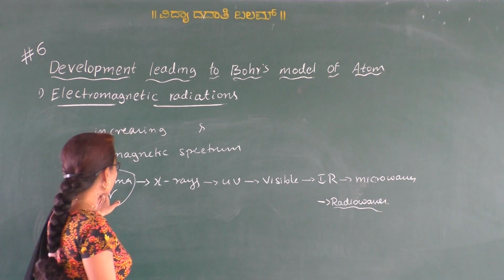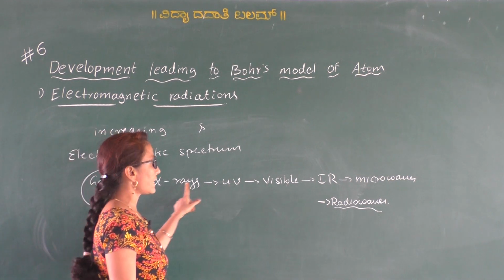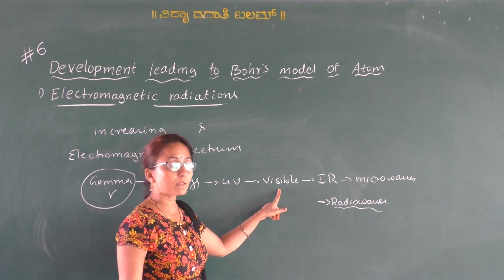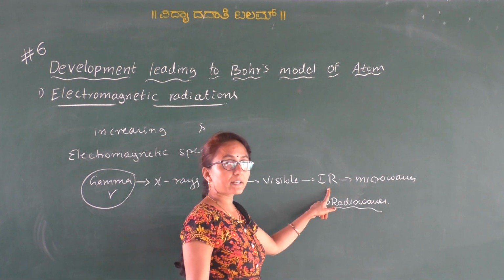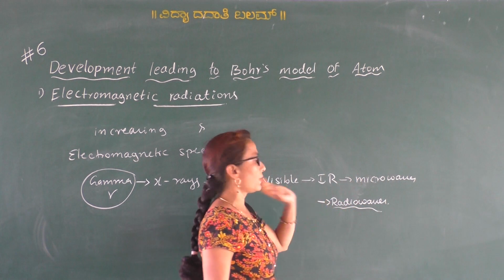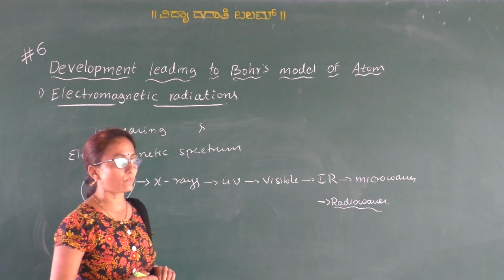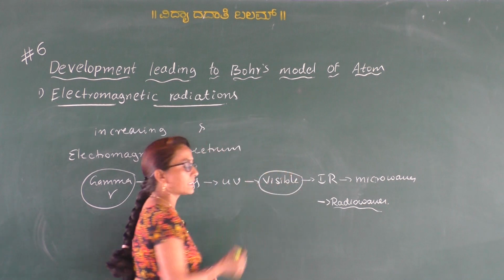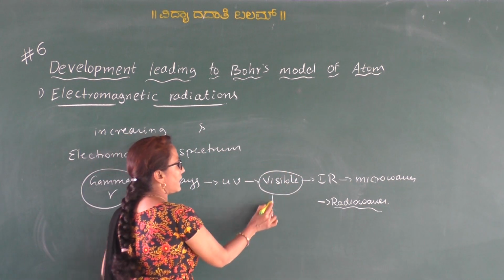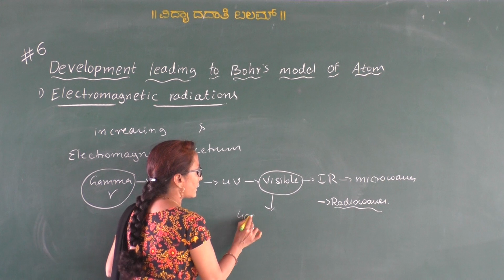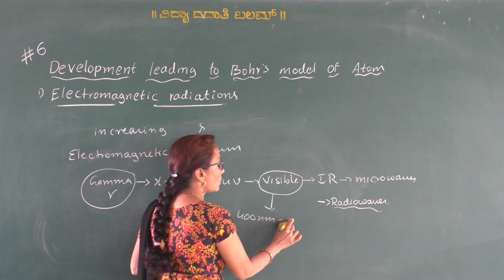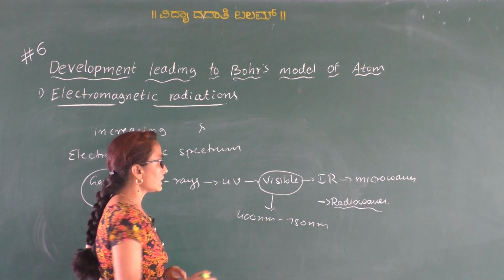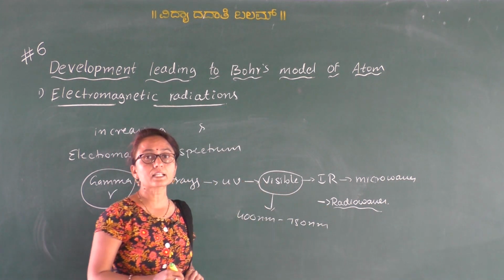Okay. So first is gamma rays, then X-rays, then UV ultraviolet radiations, visible radiations, infrared radiation, microwaves, and then radio waves. In that, the wavelength range of the visible radiation is 400 nanometer to 750 nanometer. And these visible radiations show different colors.